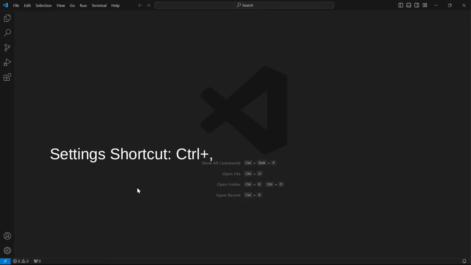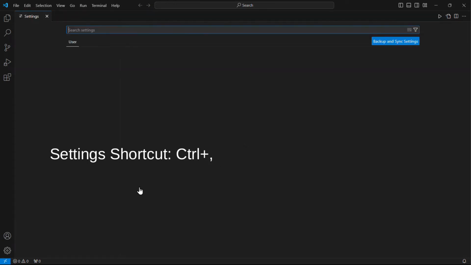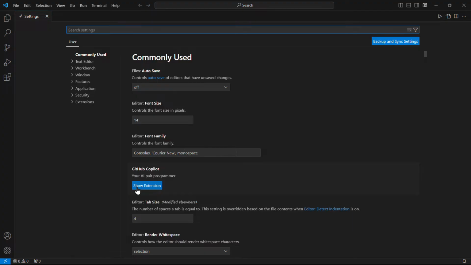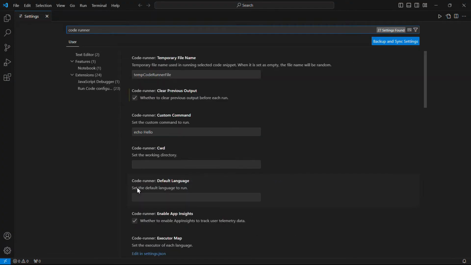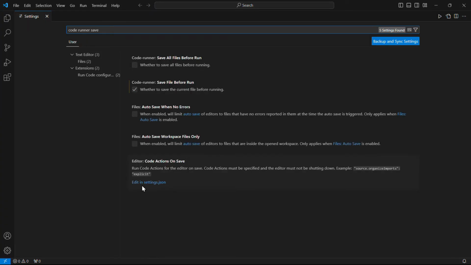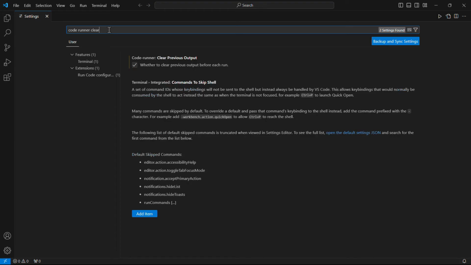To go to settings, the shortcut is Control Comma. Now that we have Code Runner installed, I'm going to make a couple of settings for it. Use that search string for Code Runner save. Make sure that save file before run has been checked. Clear, super important. When you use Code Runner to run code in a terminal, it's very desirable to clear the terminal of prior input. So make sure this is also checked. Clear previous output.